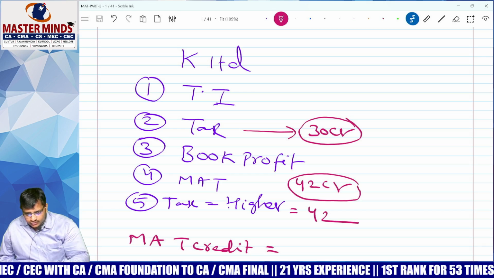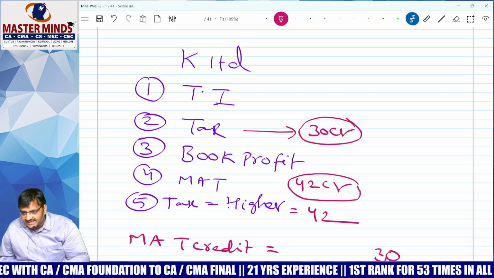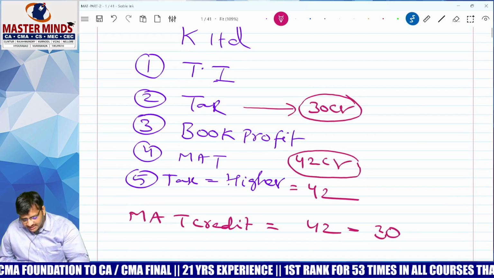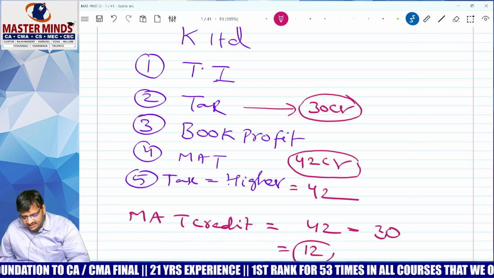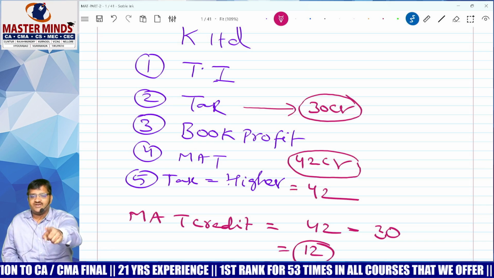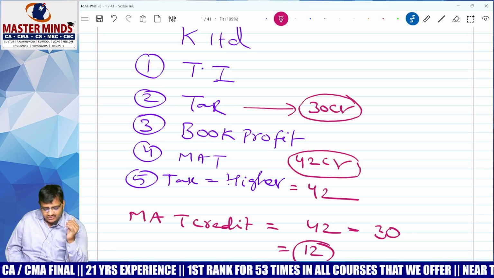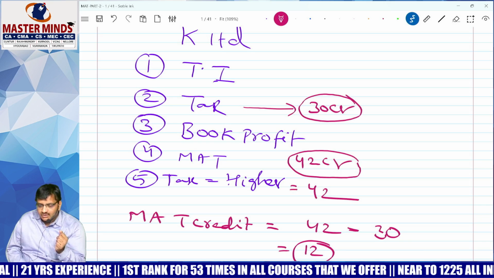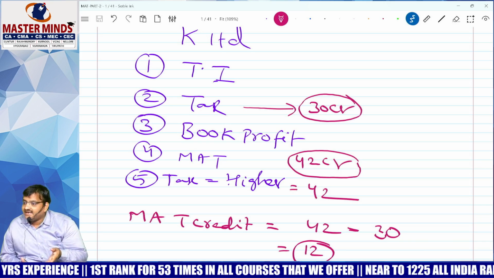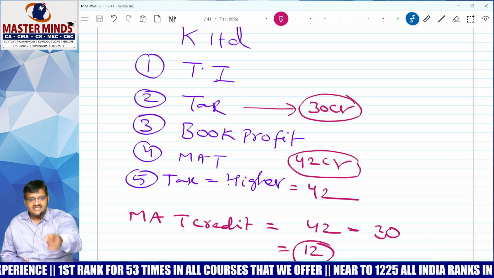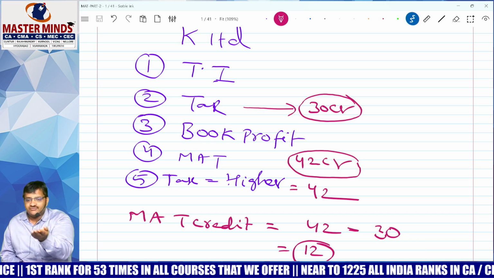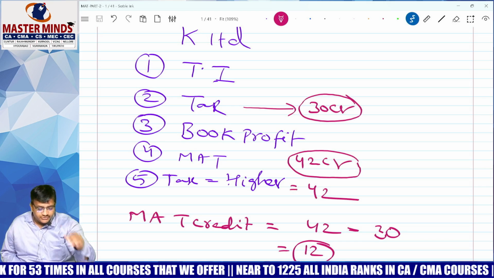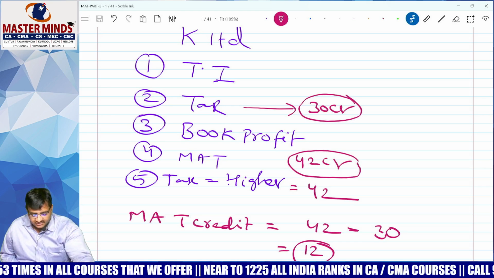Tell me, you decided to pay the amount of 30 crore, but how much have you paid? 42 crore. That means how much extra have you paid? 12 crore. That 12 crore will be allowed as MAT credit. Now, what is the use of this MAT credit? Answer: this MAT credit you can carry forward, and you can adjust it in future.